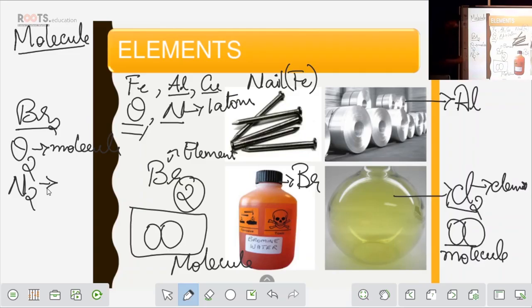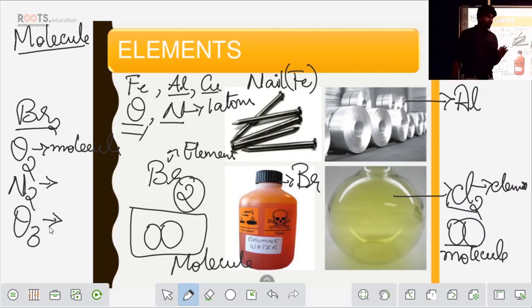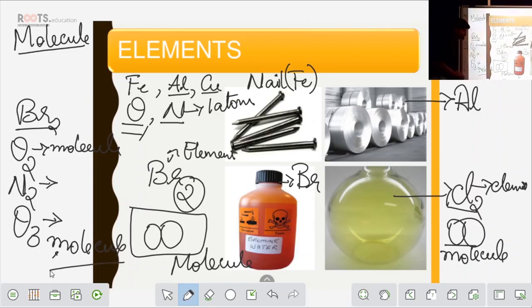Fine. There is one more, that is O3. What is O3? O3 is oxygen which is present in the ozone layer. Okay, this is ozone layer air. So here you can see O3. So in ozone, the oxygen has 3 atoms combined together, and that combination of 3 atoms we call a molecule. Clear?